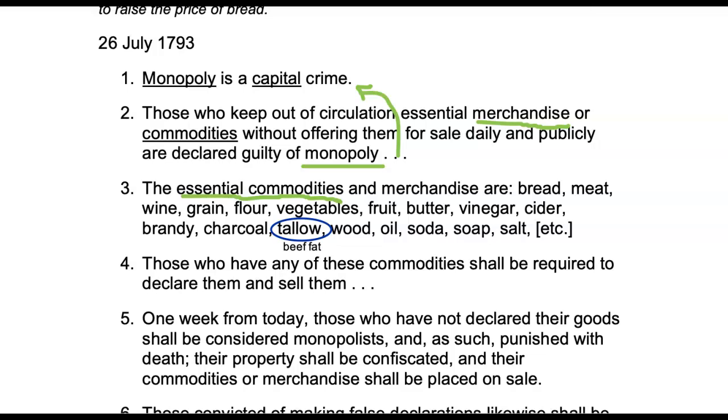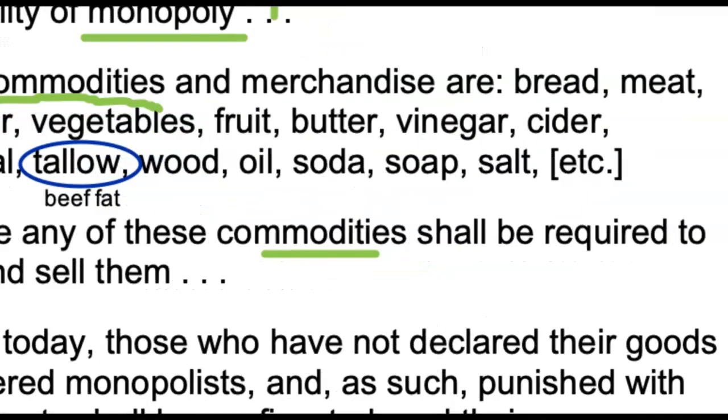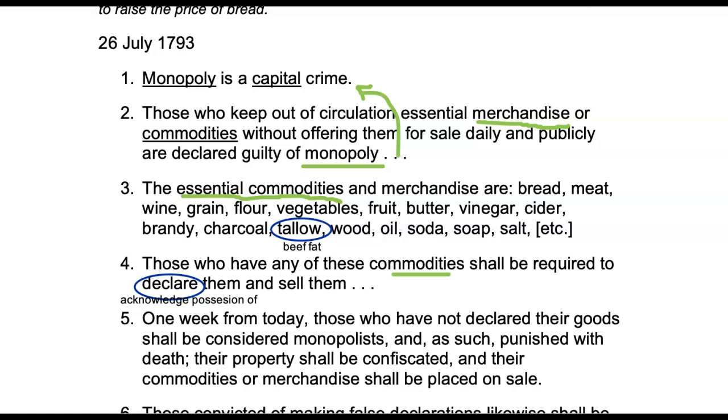Number 4, those who have any of these commodities from above shall be required to declare them, which means to acknowledge possession of, and sell them. So if you have this stuff, you have to say that you have it and then sell it. You can't just hang on to it. Number 5, 1 week from today, which remember the date is up here, those who have not declared their goods shall be considered monopolists, and as such punished with death. Their property shall be confiscated, and their commodities or merchandise shall be placed on sale. So you have a time limit.